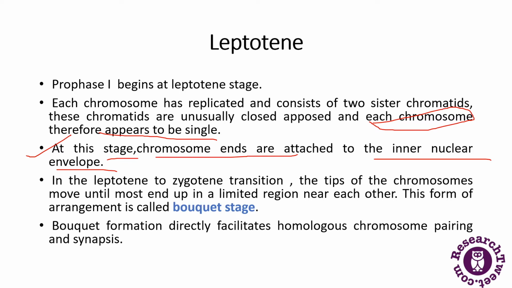In the leptotene to zygotene transition, the tips of the chromosomes move until most end up in a limited area near each other, and this is called the bouquet stage. What happens in the bouquet stage? It directly facilitates homologous chromosome pairing, and synapsis occurs. So this is about the leptotene stage.